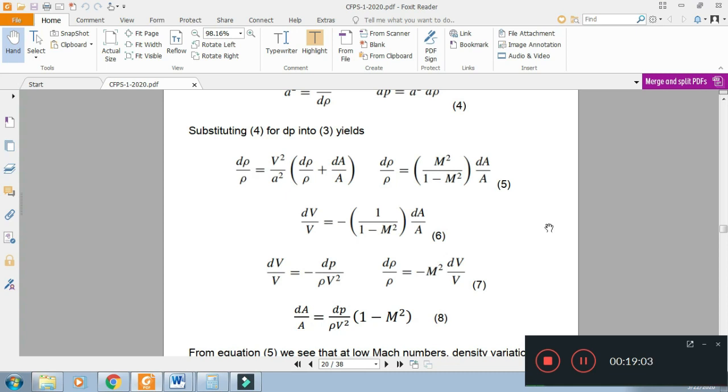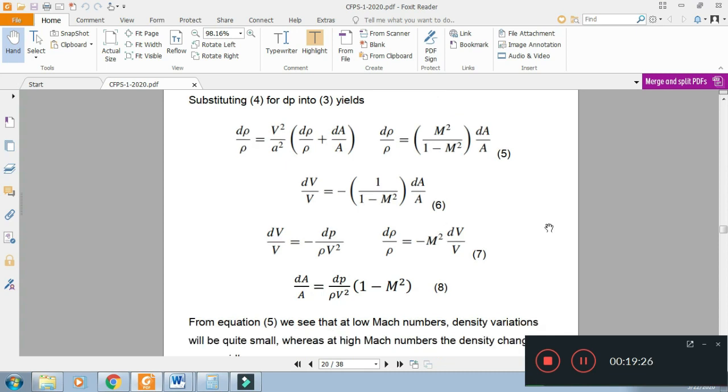If we see equation number 6, the increase in area will decrease velocity only in subsonic flow. Similar is the case with incompressible flow. When we decrease area, velocity increases. So incompressible flow is a special case of subsonic flow. But in supersonic flow, when area increases, velocity increases.